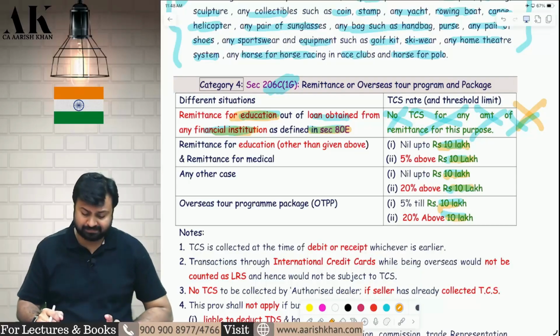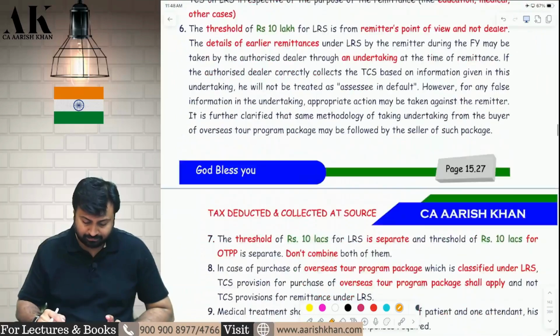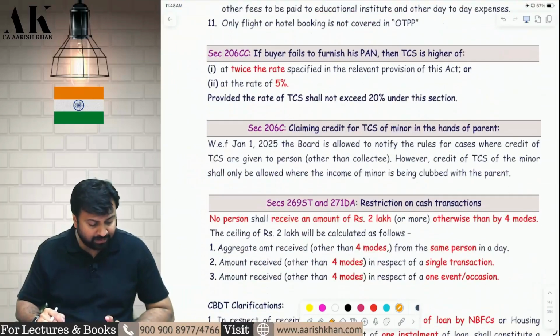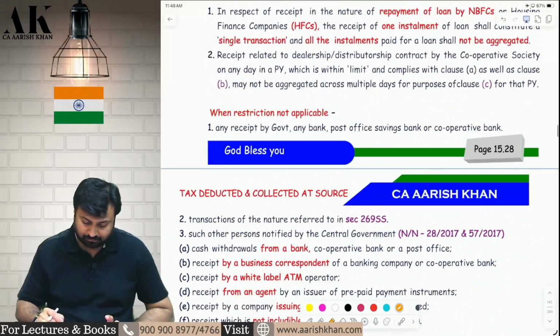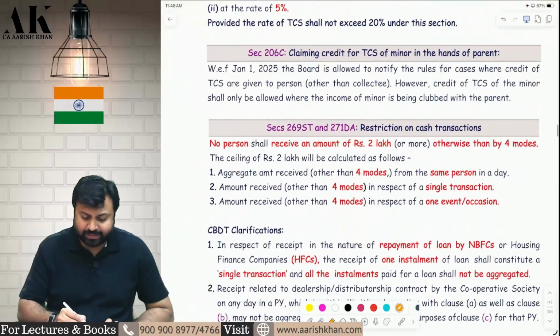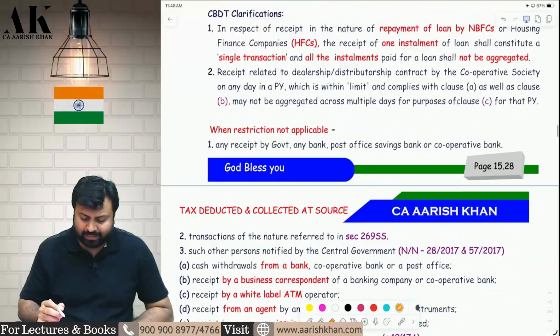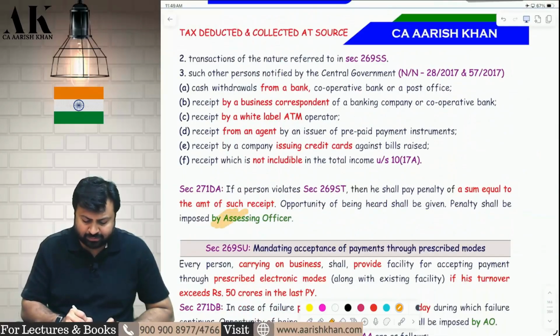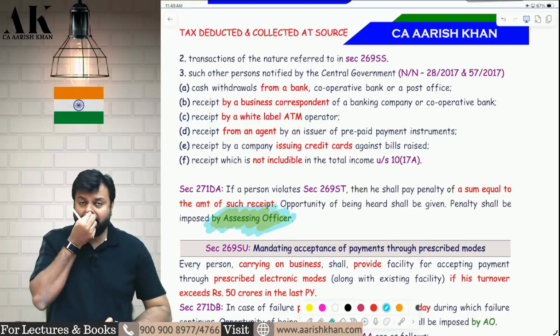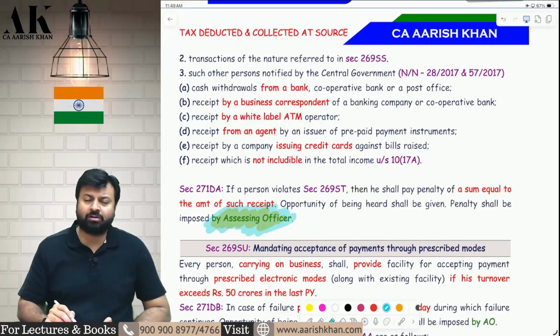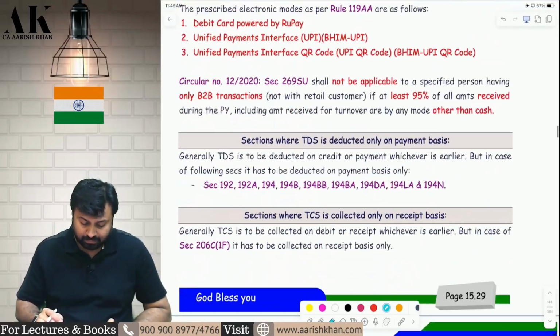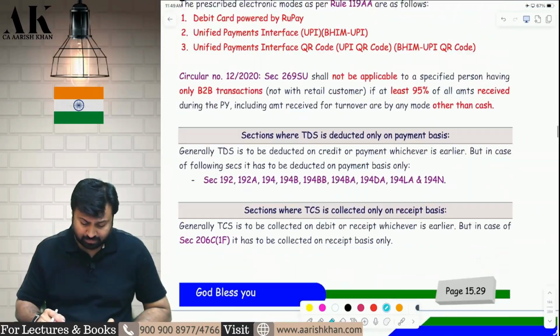Is it clear? So this is what this amendment is all about. Now, even in this section 269ST, 271DA, earlier the penalty was imposed by Joint Commissioner. Now the assessing officer will impose the penalty. Most of the places where Joint Commissioner was relevant to impose penalty, now they have changed that authority from JC to assessing officer. Okay. So this is what this chapter is all about.